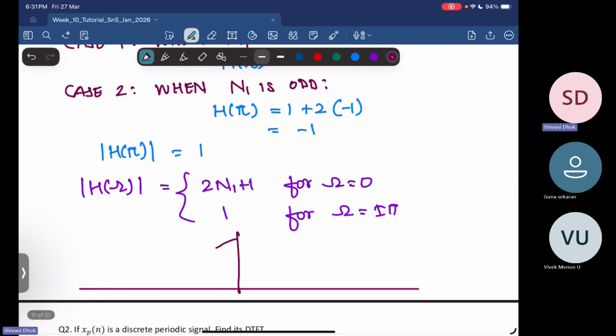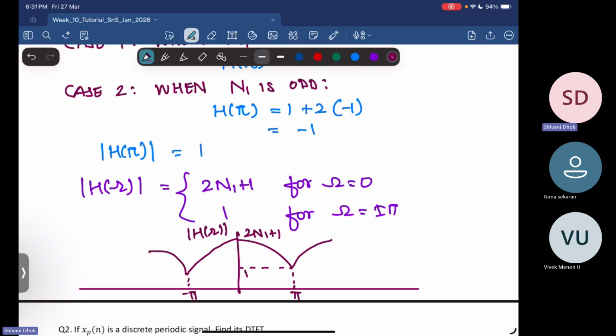So it is something like this. This is at minus pi. This is at pi. This is 2n1 plus 1. So for large n, this 2n1 plus 1 will be very large value compared to 1. And this will be 1. This is magnitude of H of omega. And then it will just start repeating.